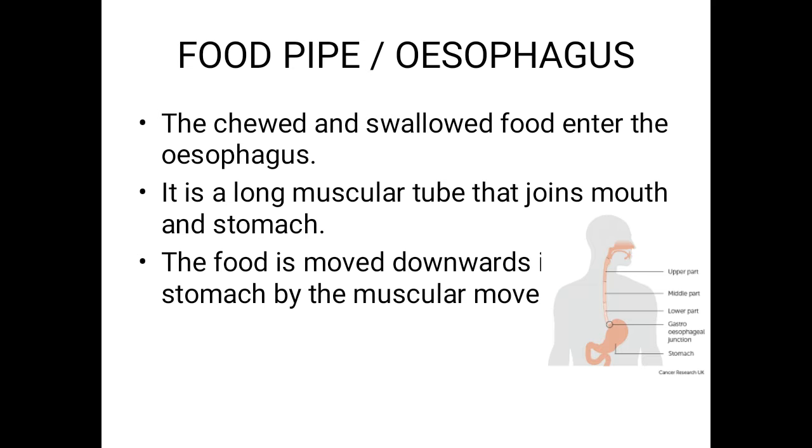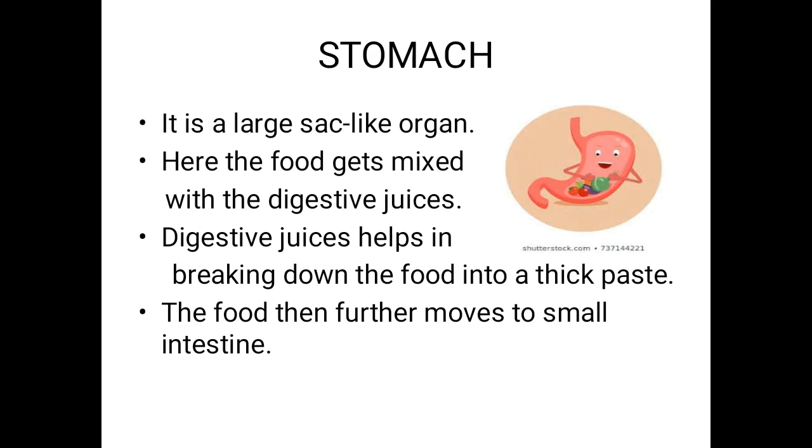After entering the stomach, the food meets some digestive juices or digestive liquid. The stomach is a large sac-like organ. It contains some digestive fluids.